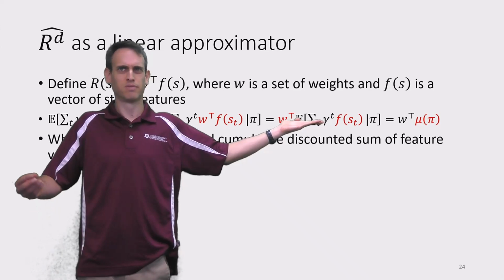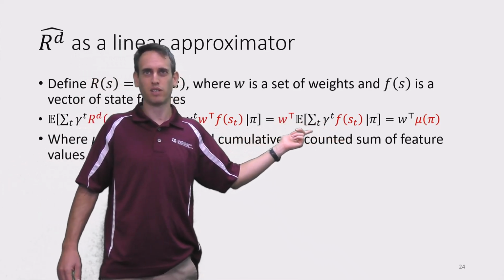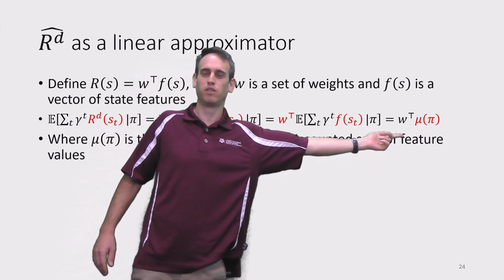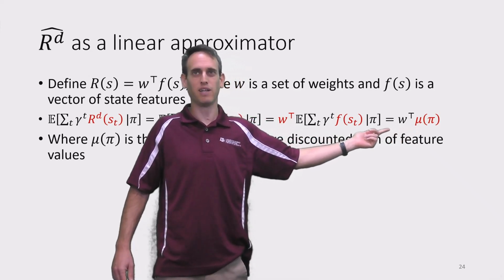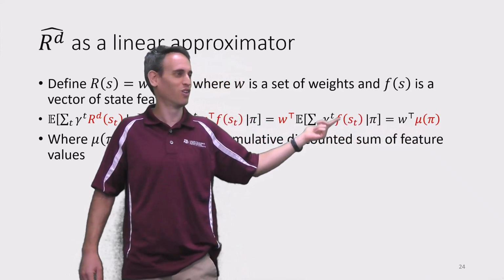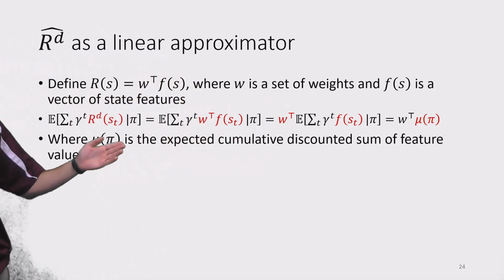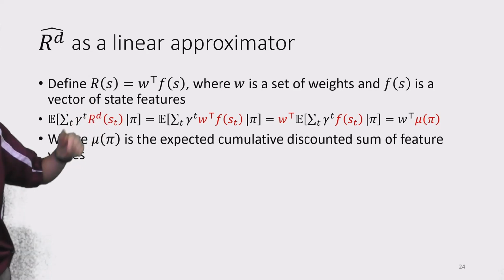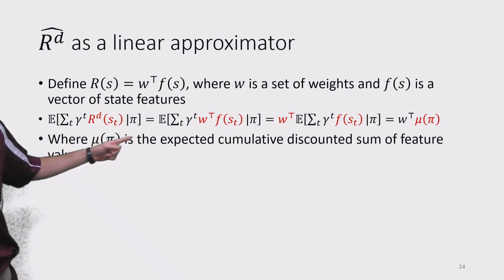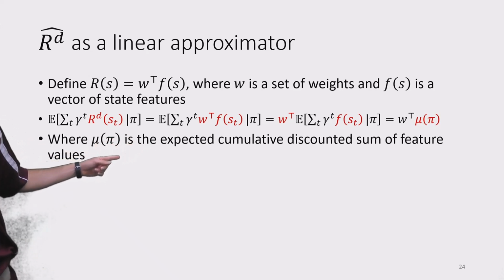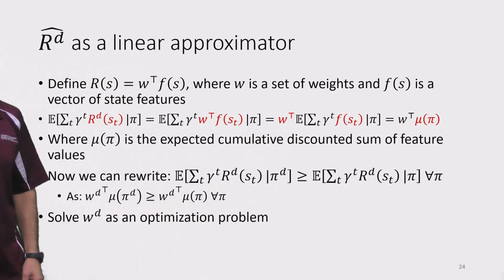feature values, right, vector. Okay, so instead of rewriting this value over and over again, we'll define it, we'll use the notation mu of pi. Mu of pi is the expected sum of discounted state features. It's written just here. And it is a vector, of course, because we have several dimensions of the state features.